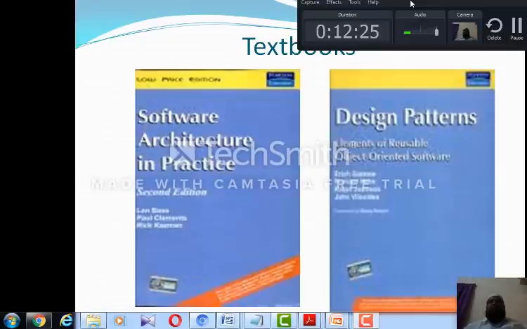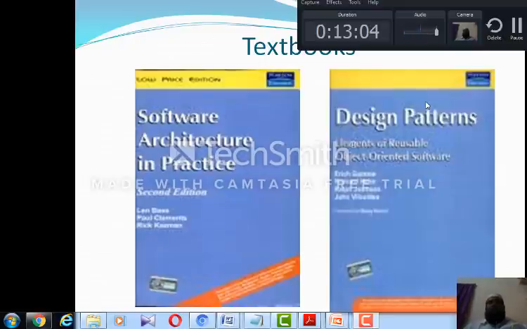I have shown here one image, Software Architecture in Practice, from Pearson, which is available in a low price edition, as well as for India; this is the textbook available. Along with this, there is some more top rated cover also with the same name, the same author, but I prefer that this is the best textbook for the unit 1, unit 2 concepts, and the remaining design patterns concepts, unit 3, 4, 5 and